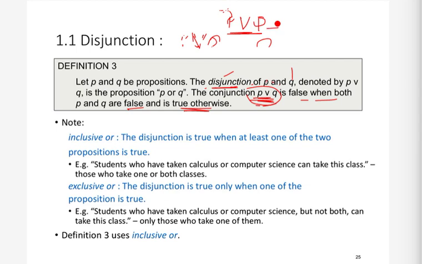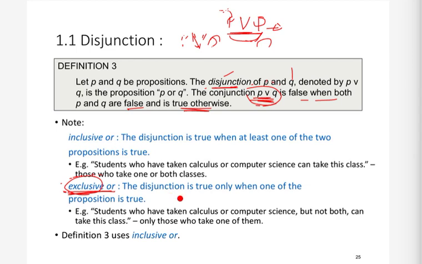Okay, but there is one more thing, that is exclusive or. Exclusive or means exclusively, one of them must be true. For example, if p is true and q is false, then it will be true. If p is false and q is true, then it will be true. But if both are true, then it will be false. So this exclusive or is a different operation.